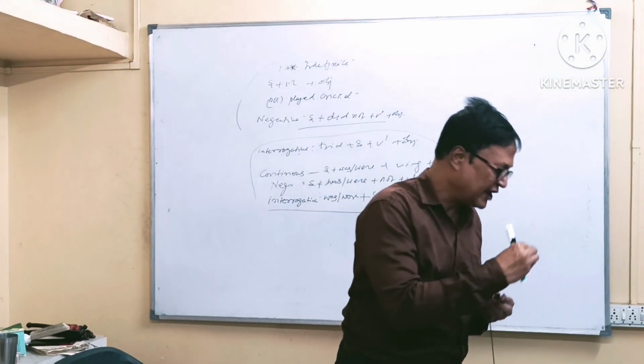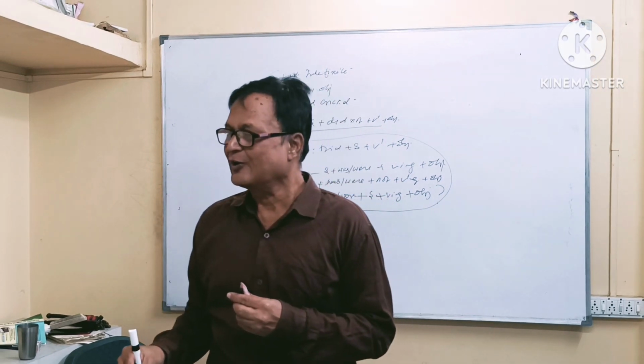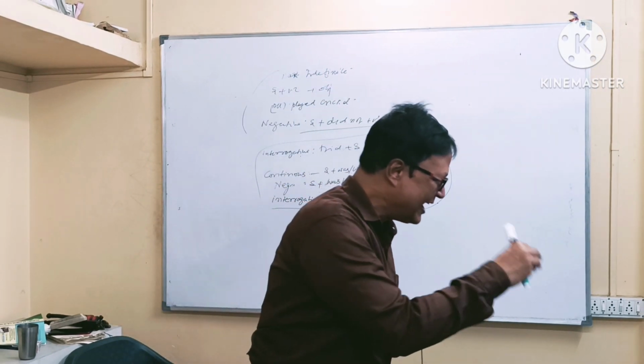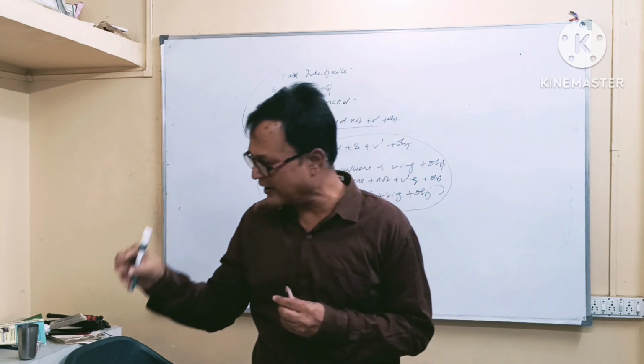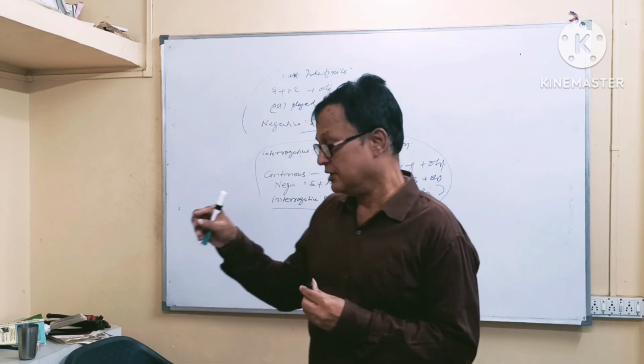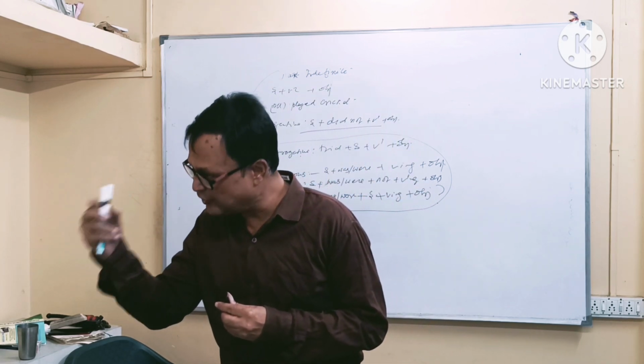Okay, my dear students, now I am going to give you some words. These words will be used by you in past indefinite, past indefinite negative, past indefinite interrogative.